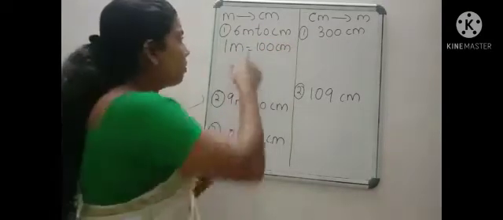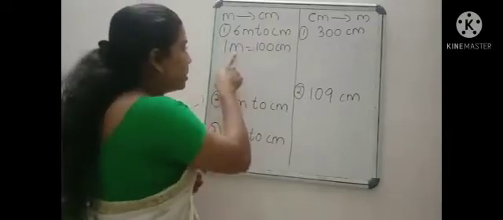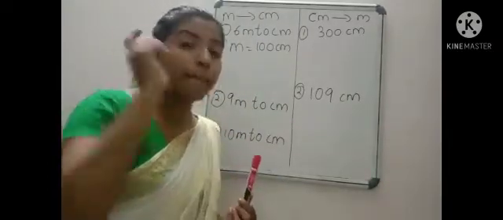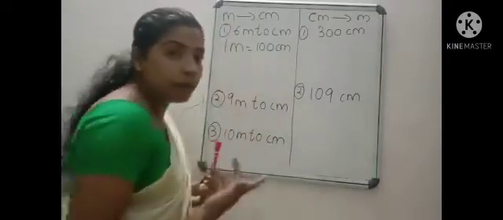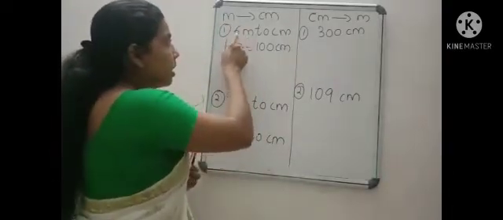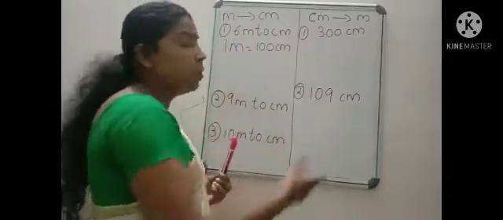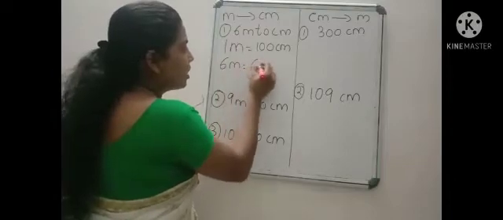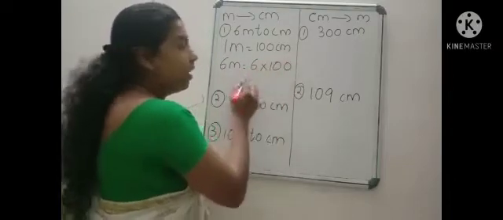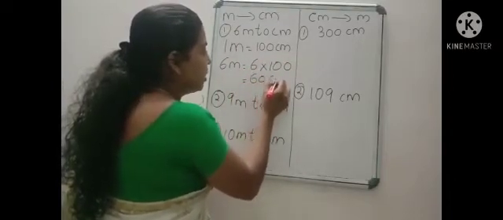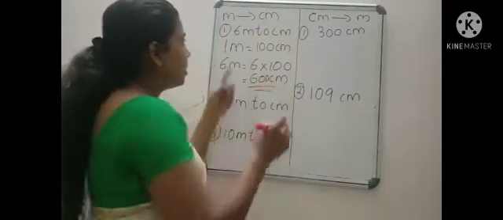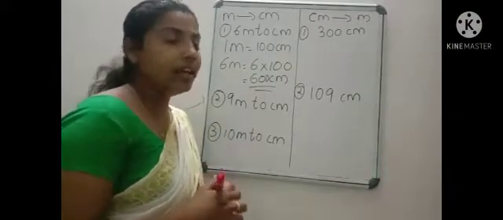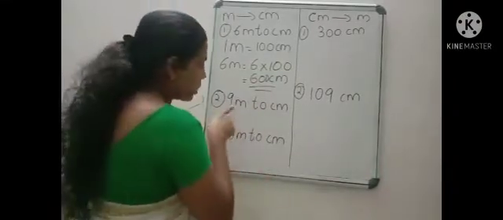Now we have to convert meter to centimeter. For that, we studied that we should multiply with 100. What to multiply with 100? The 6 meter. 6 into 100 gives the answer in centimeter. That is, 6 meter can be written as 6 into 100, which is equal to 600 centimeter. Now 6 meter is converted into centimeter. That is 600 centimeter.